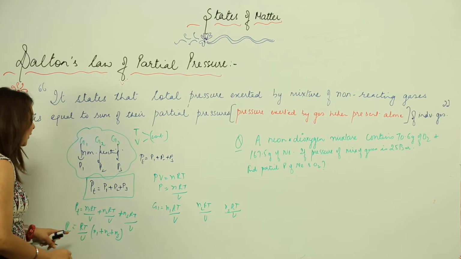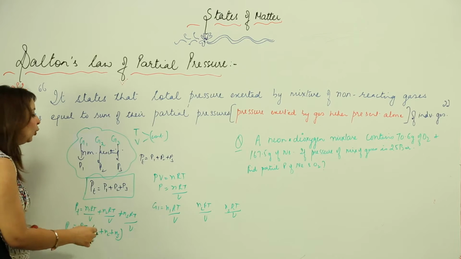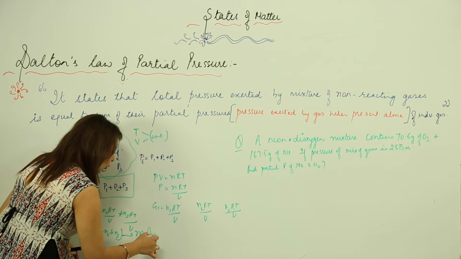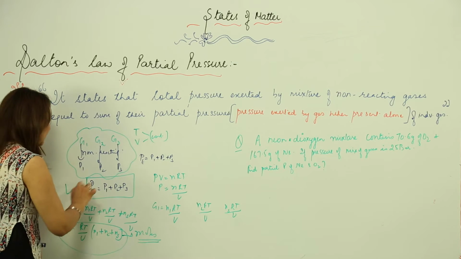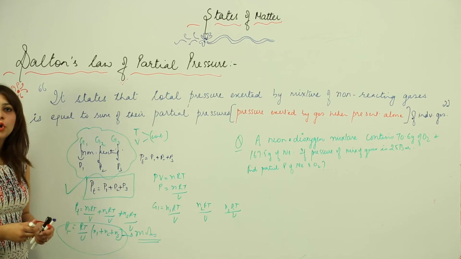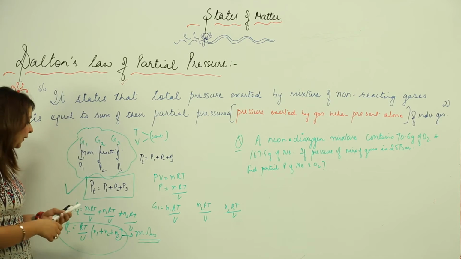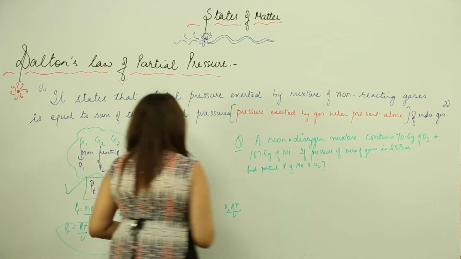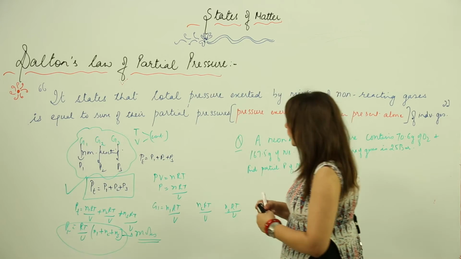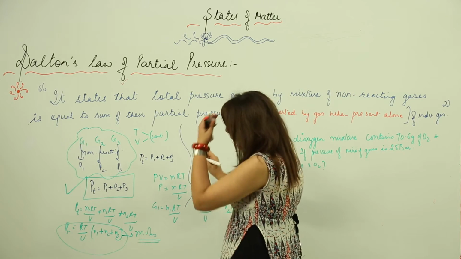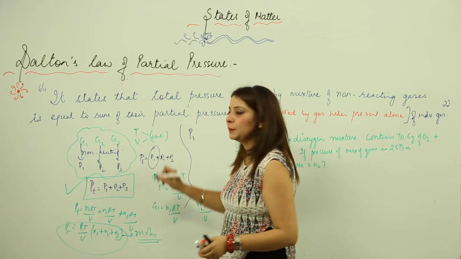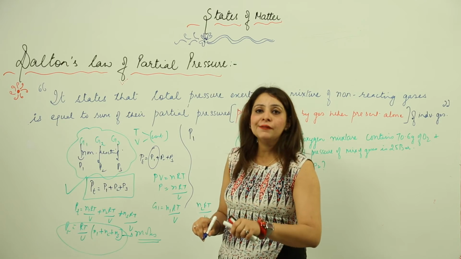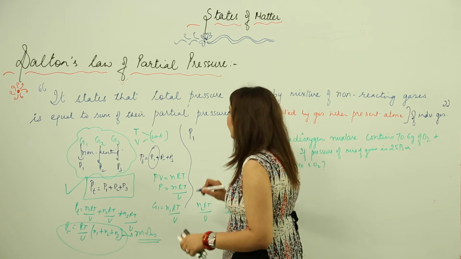So whenever the moles are given, you can make use of this expression. And when you have only partial pressures, you can make use of the earlier expression in order to calculate the total pressure. Now we can also express this in terms of mole fraction. Suppose I need to find the partial pressure P1. Suppose I don't have the partial pressure P1, but I have the moles, right? So how am I going to do that?